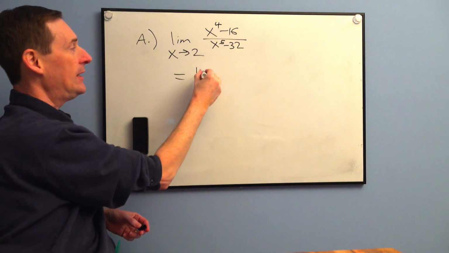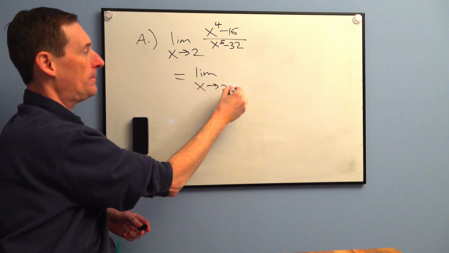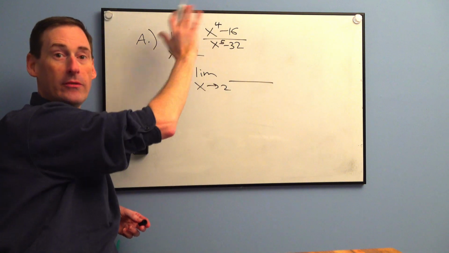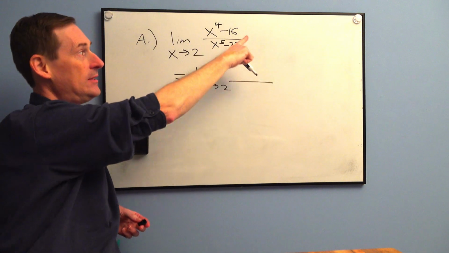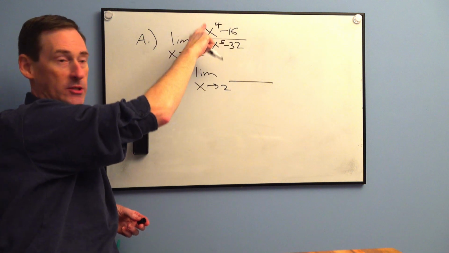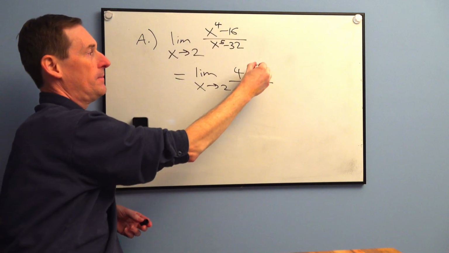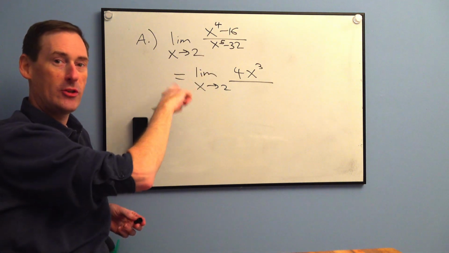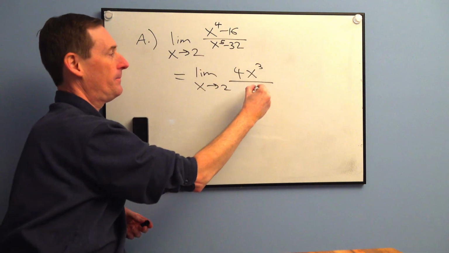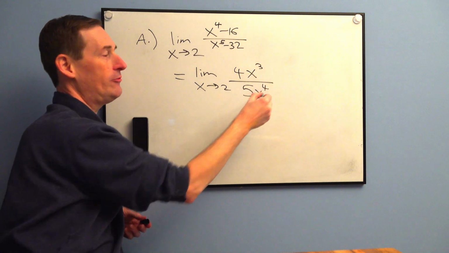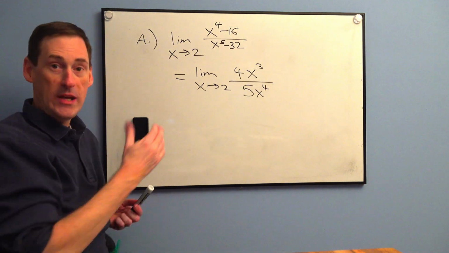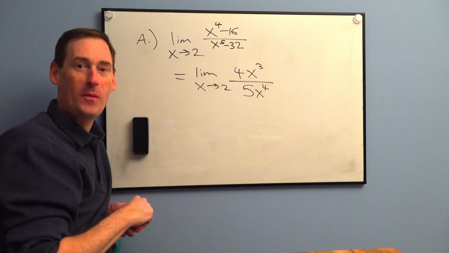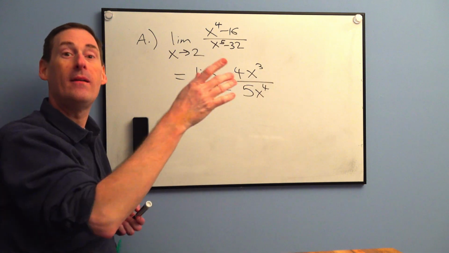You can take the limit as x approaches 2. You can take the derivative of the top separately. 16 goes to 0, but x to the 4th goes to 4x cubed. The derivative of the denominator would be 5x to the 4th minus 0, which is 5x to the 4th. Okay? You can retry the 2 now, and if it works, that's the limit.